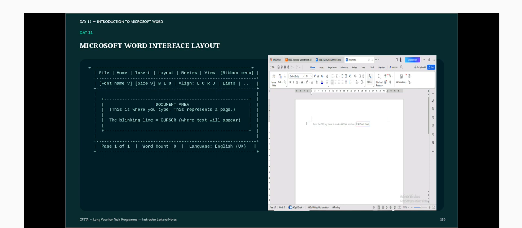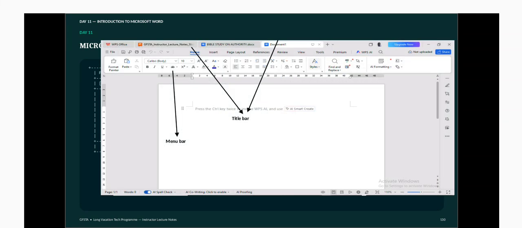But then the one at the bottom where you see page 1 of 1, talking about page count, word count. Yes, you can see it down there: page count, word count, then language and so much, and AI proofreading or so whatever. That one is called the status bar. You can see it very well here.